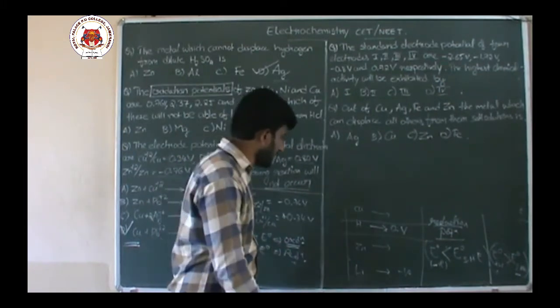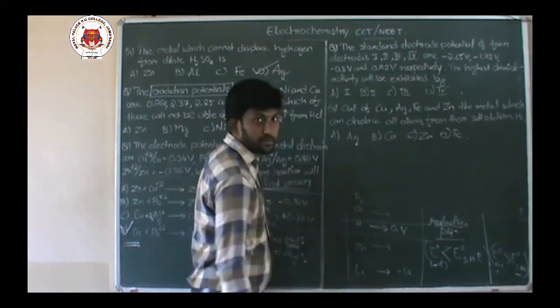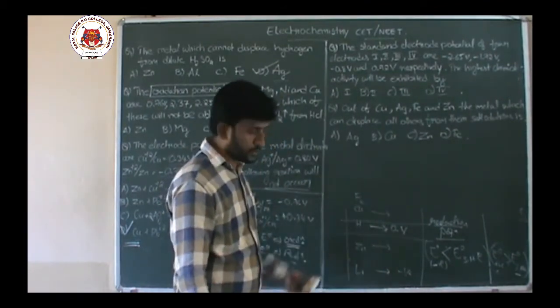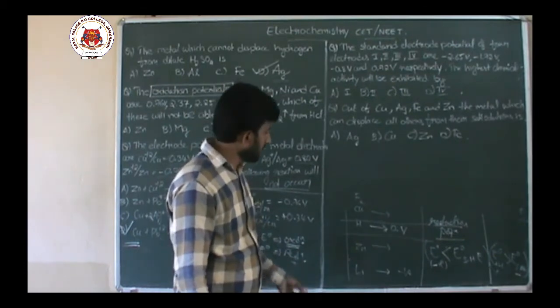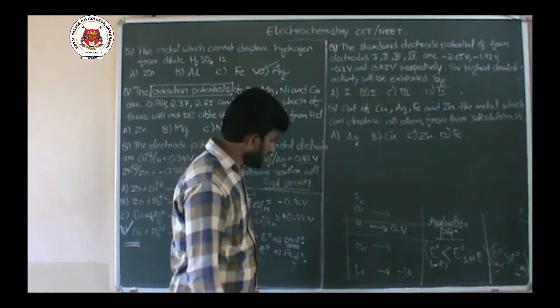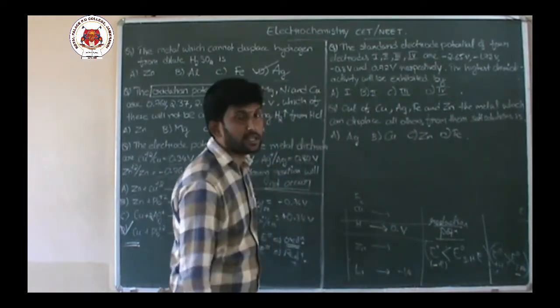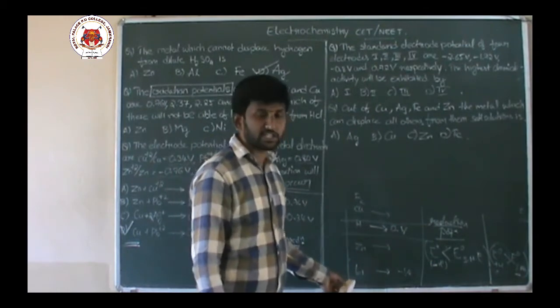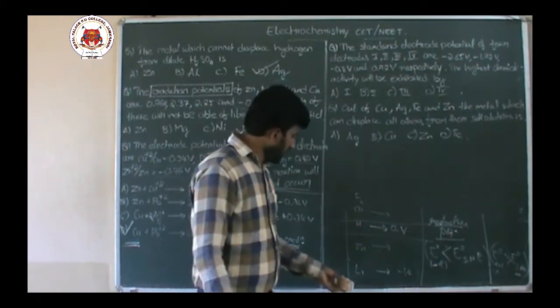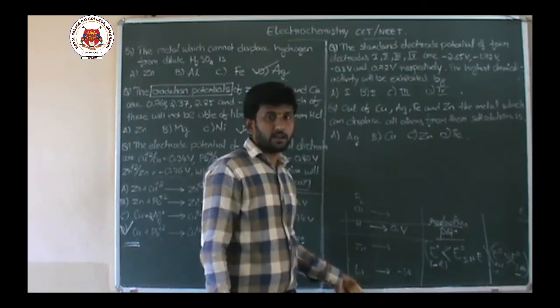So you need to remember that from fluorine to lithium, the reduction potentials are decreasing, meaning here it will become strongly negative.